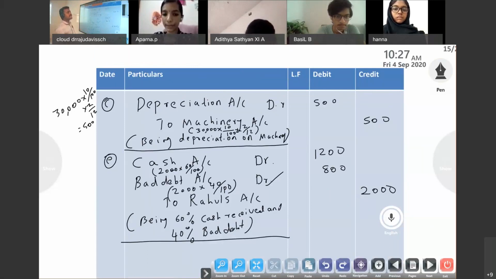Okay. Suppose it is interest on drawings. We said it is calculated on the basis of drawings. What do you mean by drawings? Amount withdrawn by the owner for personal use. Is it correct? They are withdrawing. So the company has the responsibility to charge interest on drawings. So in this case, whether the company will get or have to pay the interest.